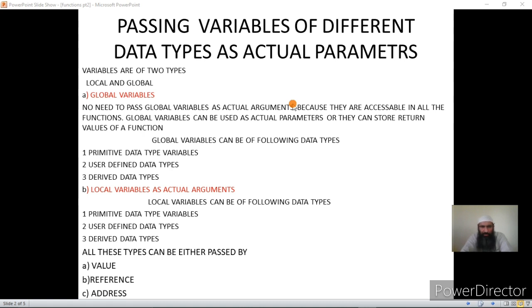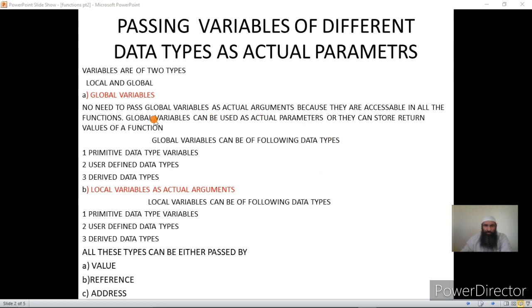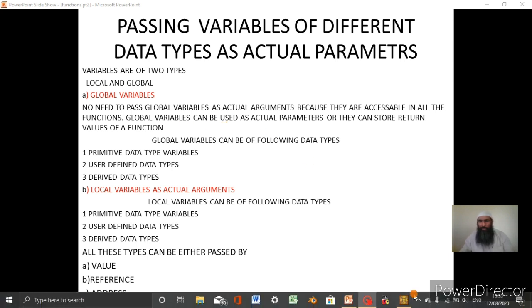So global variables are not actually used as actual arguments. They are not passed as actual arguments, but they can be used as actual arguments. What I mean by this, you will see once we go into the IDE, because global variables are shared variables. They are accessible to all functions. We have discussed local and global variables. So let us go into the IDE and see what I mean by that.